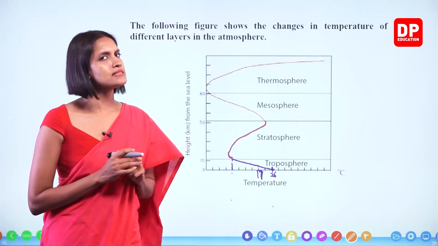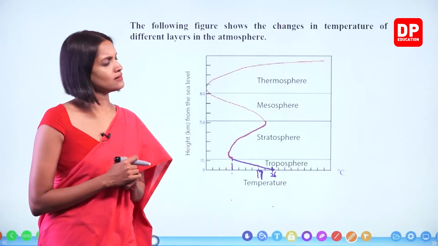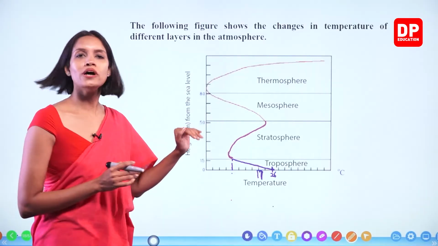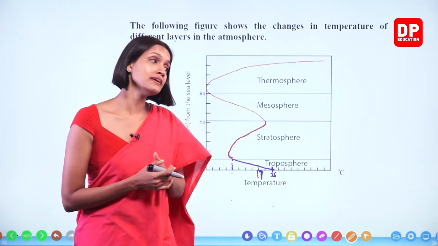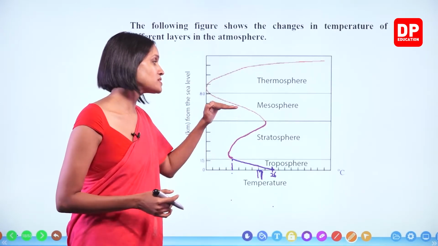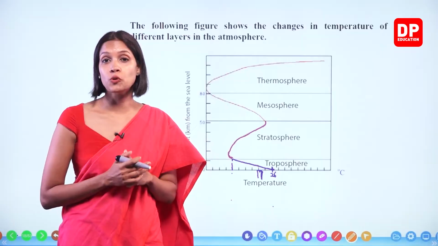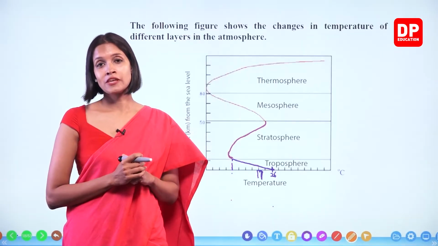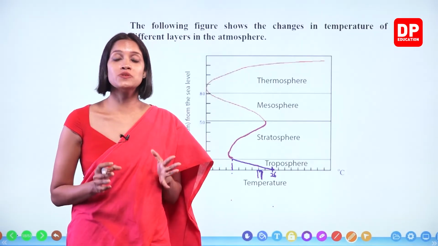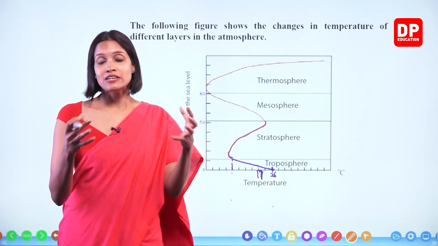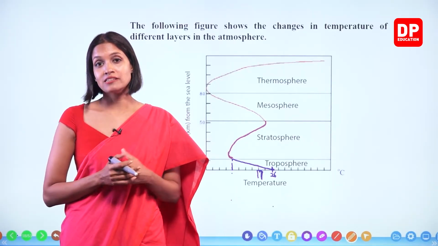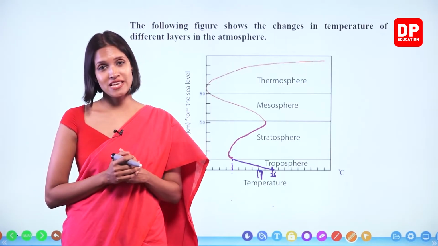What do you think is the reason for this, children? I already explained earlier, there's a special layer present in the stratosphere. What is the name of that? That is known as the ozone layer. This ozone layer has a special ability to absorb part of the sunlight, the UV rays, ultraviolet rays.